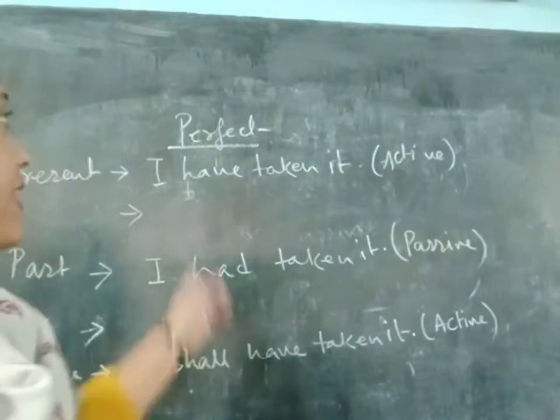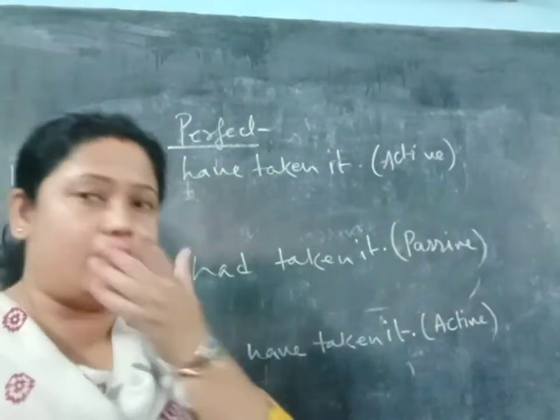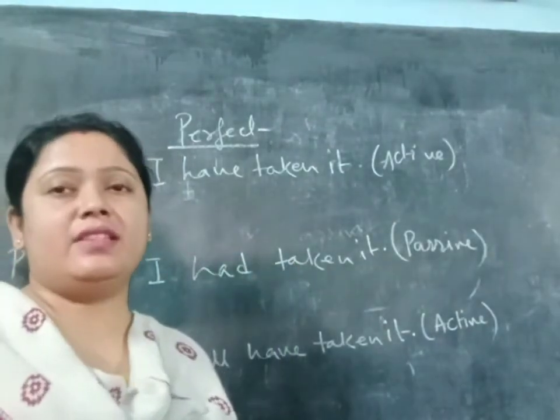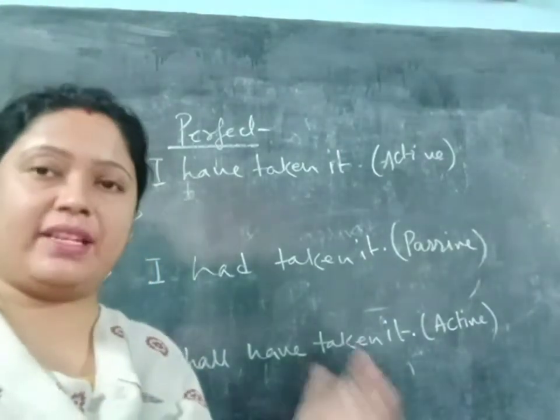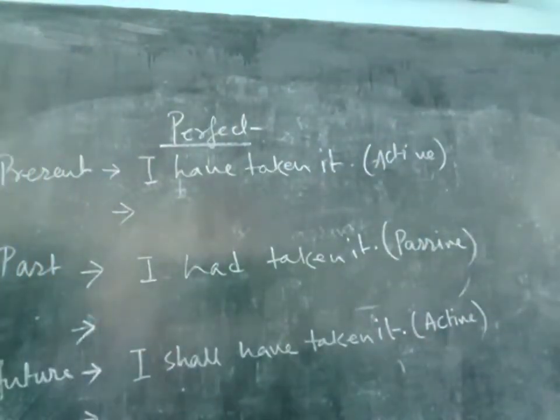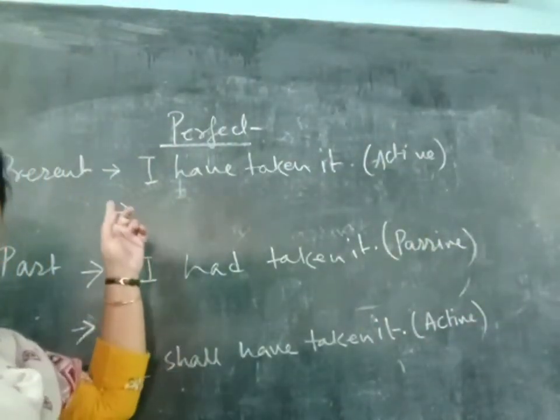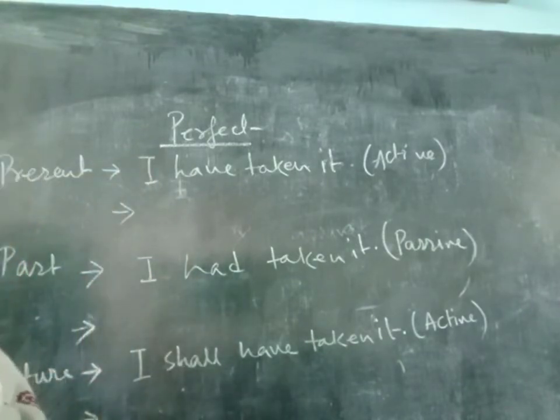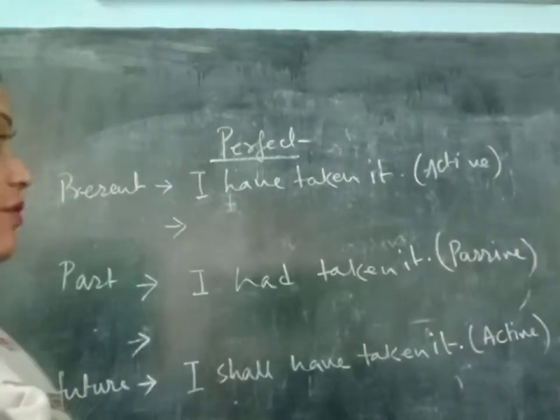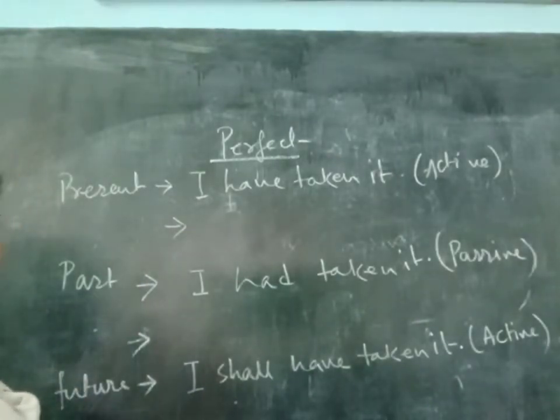Now students, here I have written about the perfect tense. So if you get sentences in perfect tense, how will you change from active to passive? Now we are going to discuss that. Okay, so here you can see perfect tense. I have written one example from present perfect. So present perfect, how will you change? First, I have taken it.